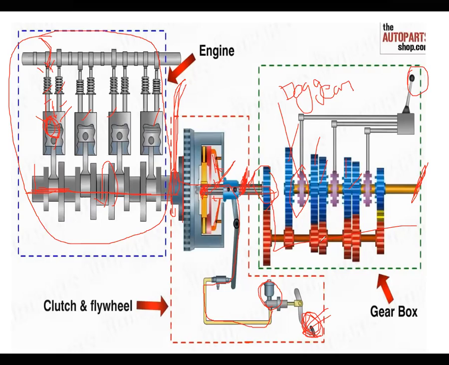Whenever you would like to change gears, the dog gear is operated as needed. For example, the first gear is operating here and you immediately want to shift to the second gear. The dog gear moves towards this, catches it, and immediately changes the gear connection. Right? That is shown in the diagram and in the video. So if you have not seen that, please go through it once again. By watching that video, you can easily understand and remember for a long time how power is transmitted.